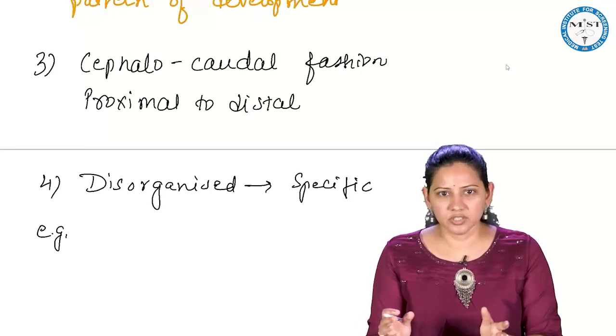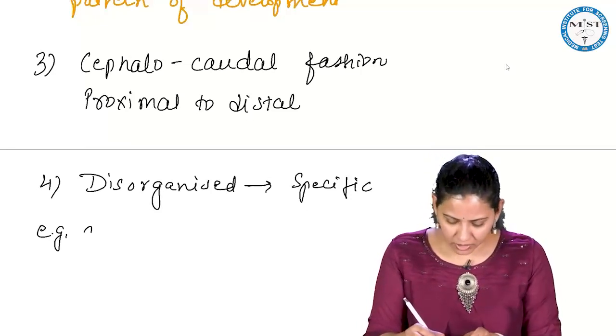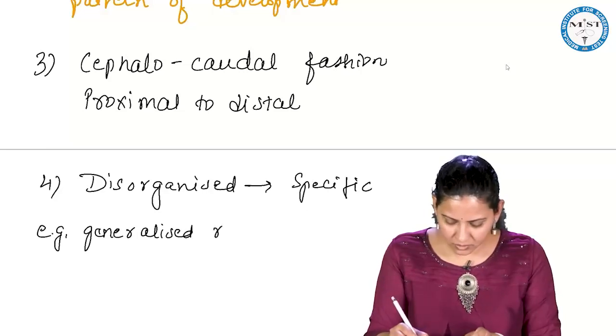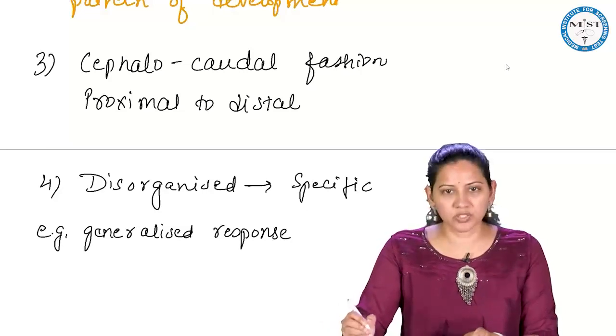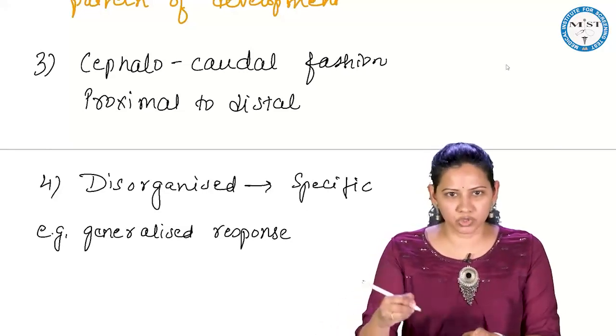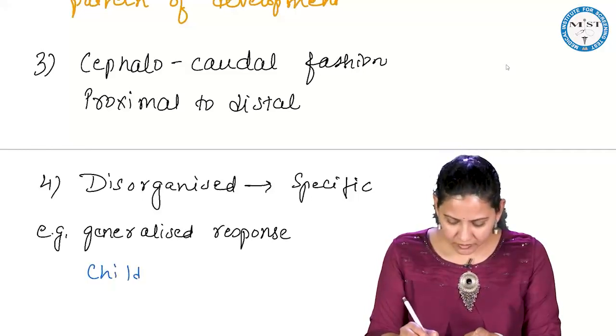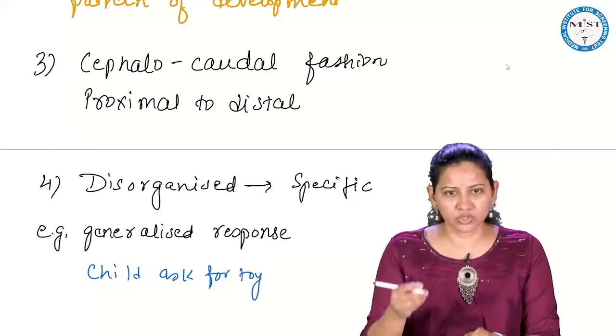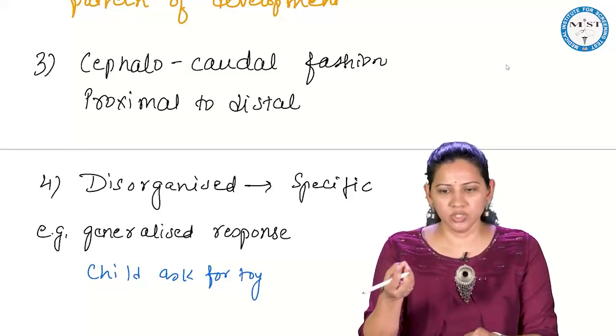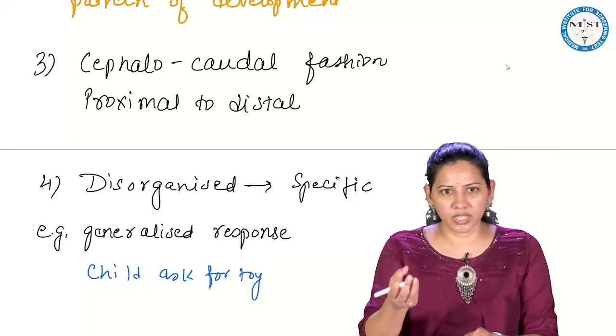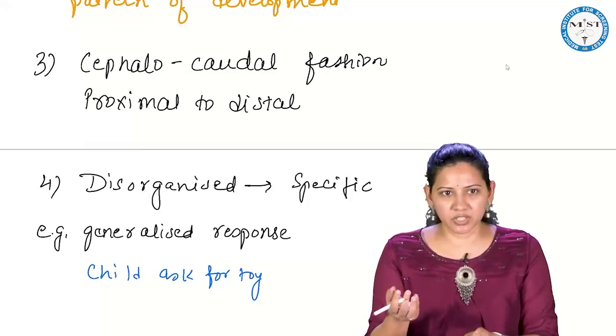So it is a generalized response to toys. This response then becomes more specific. That is, the child just asks for the toy. When you show a new object, the child just wants to see and explore what it is. So that becomes a more specific response.